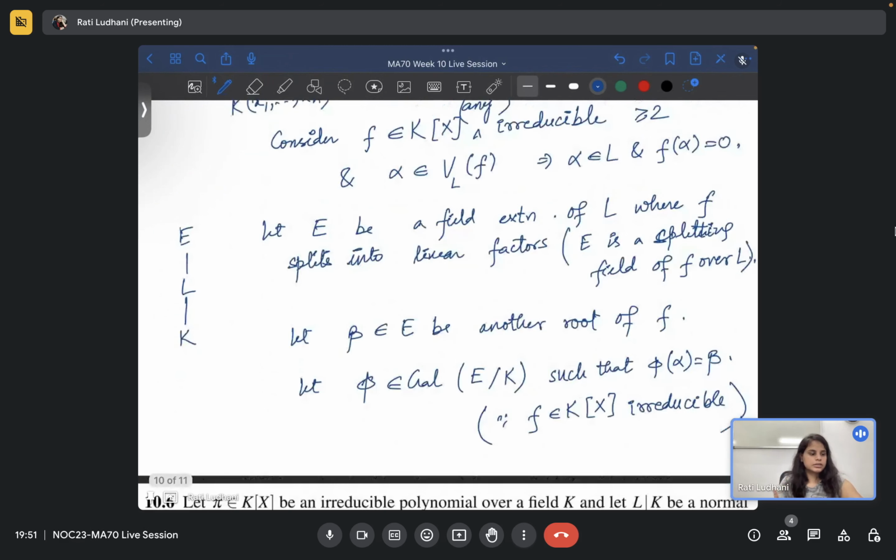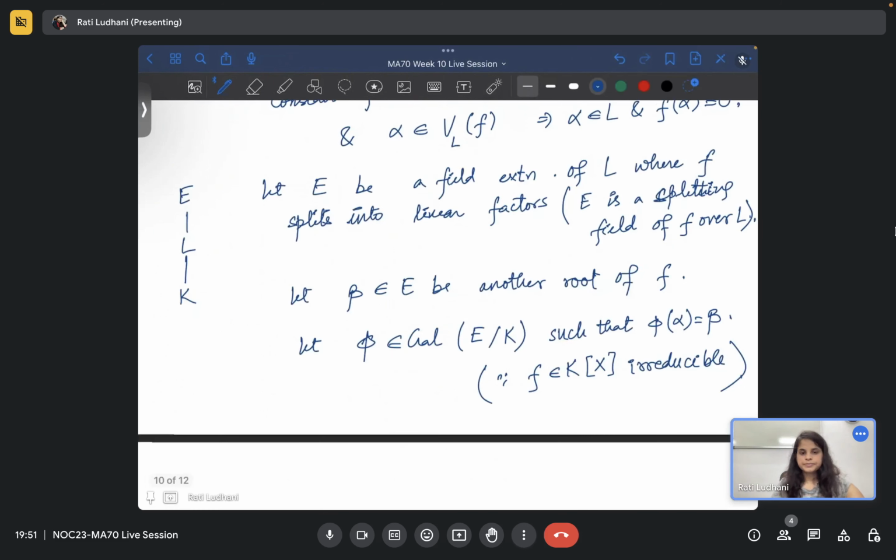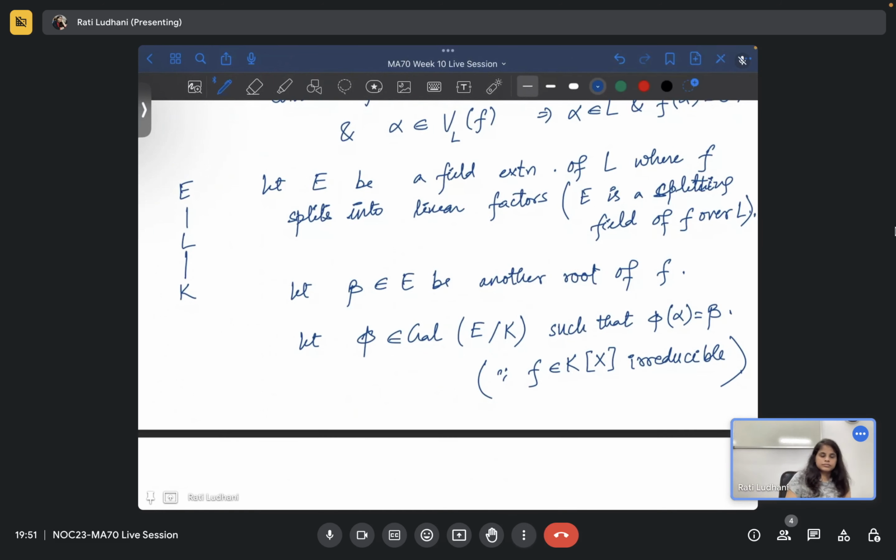There will exist an automorphism. Do you agree? Yes, ma'am. Okay, great. So f belongs to K[x], and this is irreducible, such that phi of alpha is equal to beta. Now let us see what we can do.